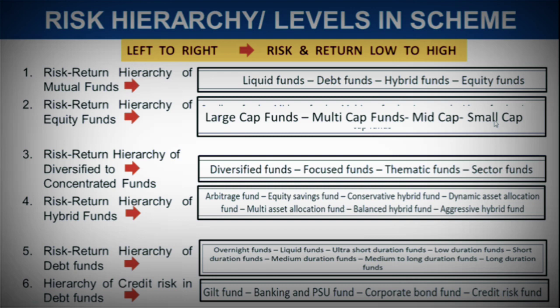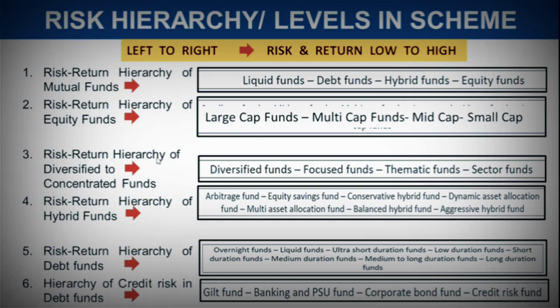So it can provide the highest return percentage in favorable possibilities. So moving from large cap to multi cap to mid cap and small cap, this is how the hierarchy is going, from lower risk to higher risk, from lower return to higher return.